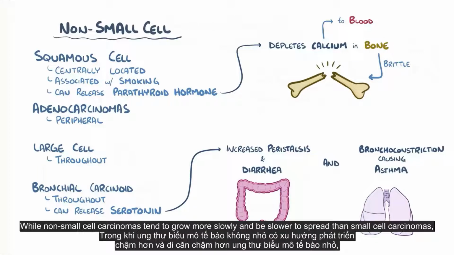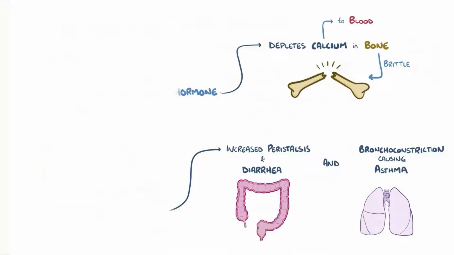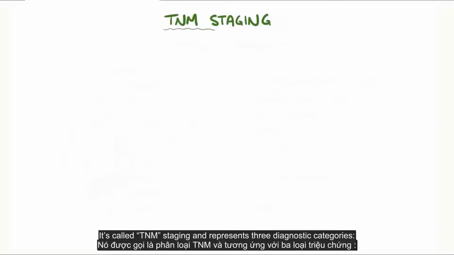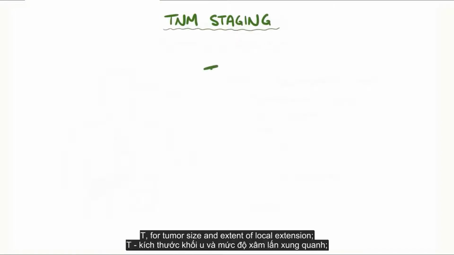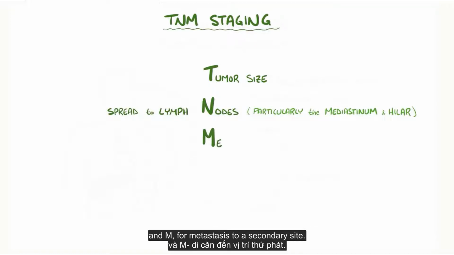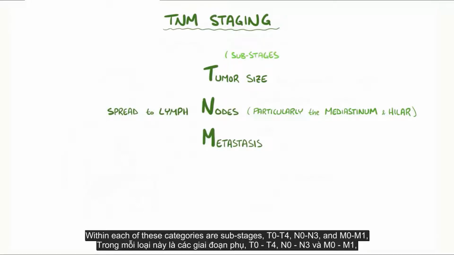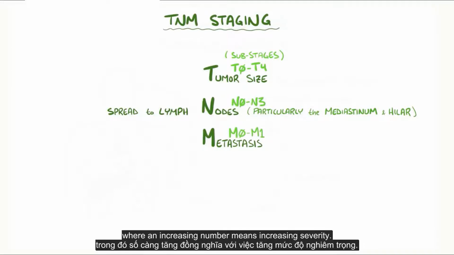While non-small cell carcinomas tend to grow more slowly and be slower to spread than small cell carcinomas, the staging system is the same for both. It's called TNM staging and represents 3 diagnostic categories: T for tumor size and extent of local extension, N for spread into nearby lymph nodes in the chest, especially the mediastinum and hilar lymph nodes, and M for metastasis to a secondary site. Within each of these categories are substages: T0 through T4, N0 through N3, and M0 or M1, where an increasing number means increasing severity.